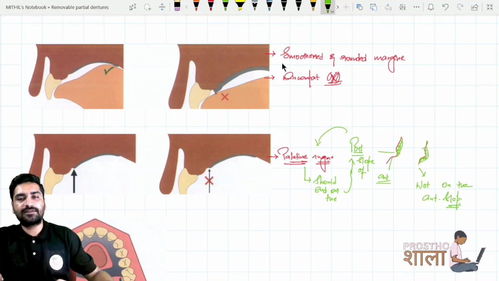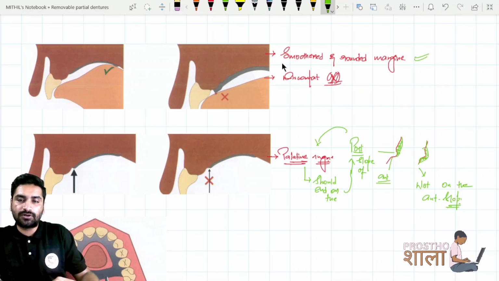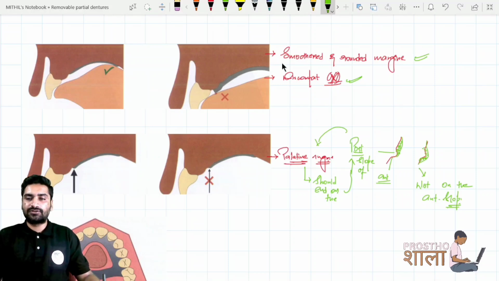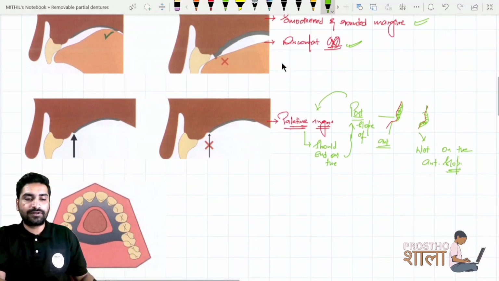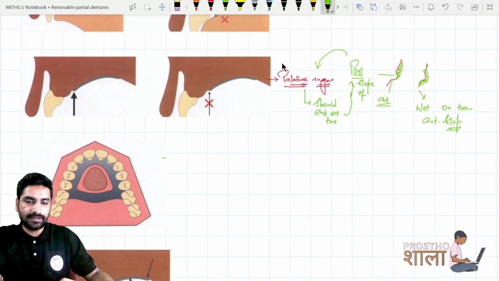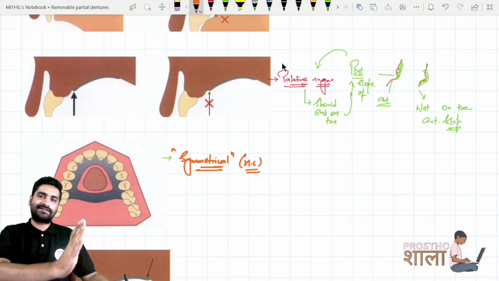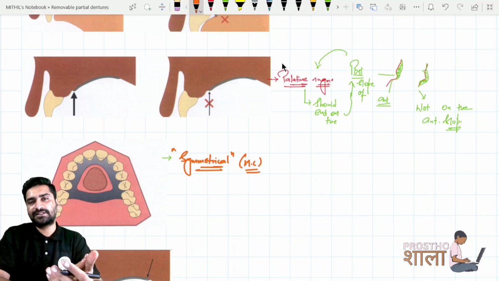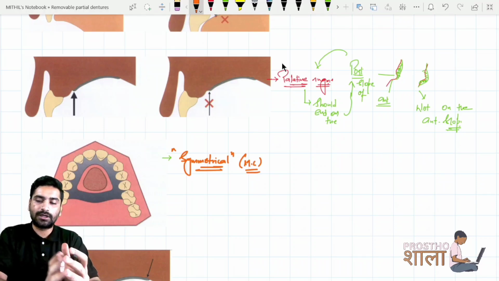Two points. Firstly, the margins should be round and smooth, not cause any discomfort or injury. Second, while crossing the palatine rugae, it should rest on the posterior slope and not on the anterior slope of the rugae. Moreover, when we talk, the major connector should be as symmetrical as possible. The left side of the major connector and the right side of the major connector both should almost look alike.